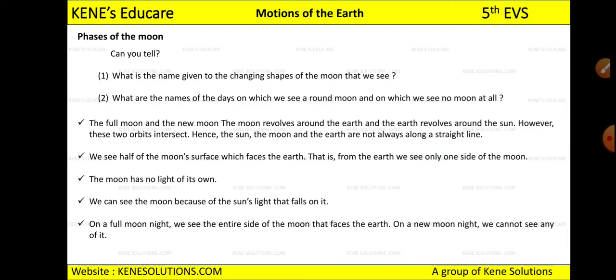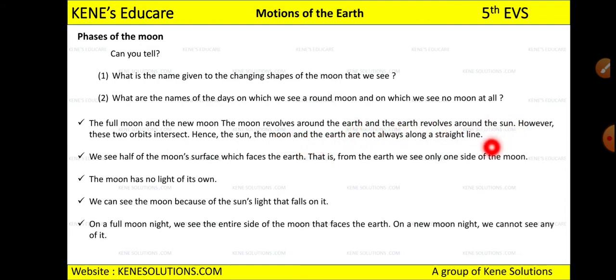Okay, see, what are the names of the days on which we see a round moon and on which we see no moon at all? You will also come to know this. Okay, now see, the full moon and the new moon. You might have heard about new moon and full moon. When the moon is bright white in color and it is full, that time the moon revolves around the earth and the earth revolves around the sun.